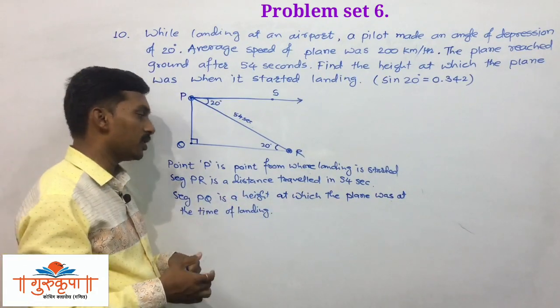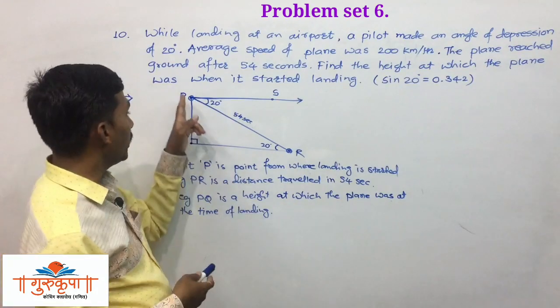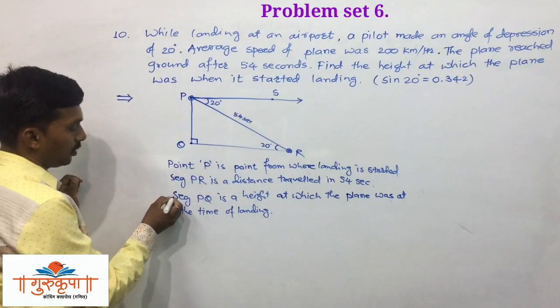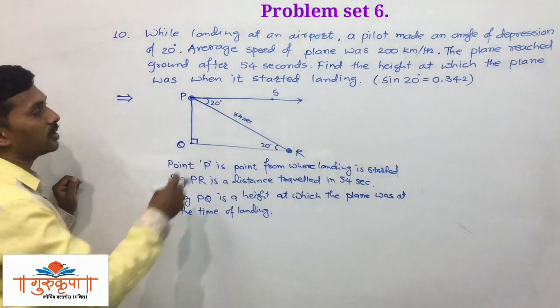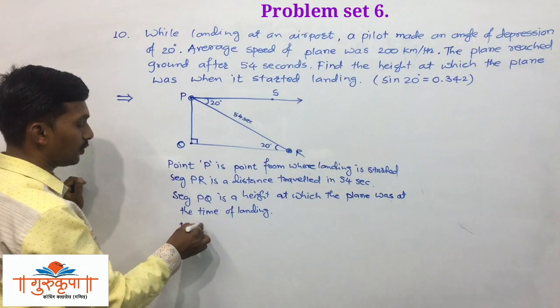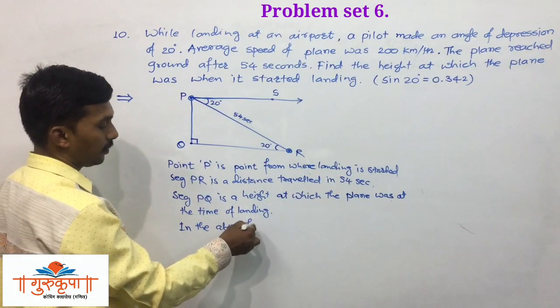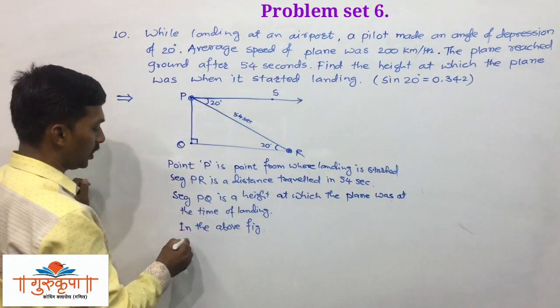PQ is the height of the plane at the time when the landing was started. Now we have to write the information which we have available with us, the numerical information, in the above figure. In the above figure we have given angle SPR